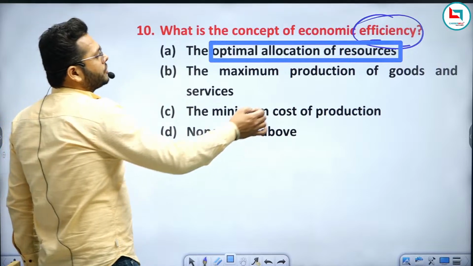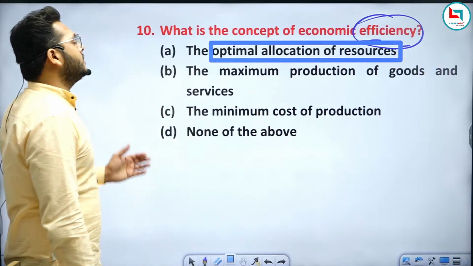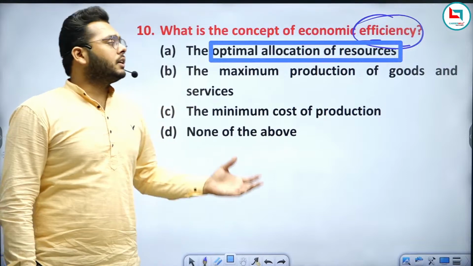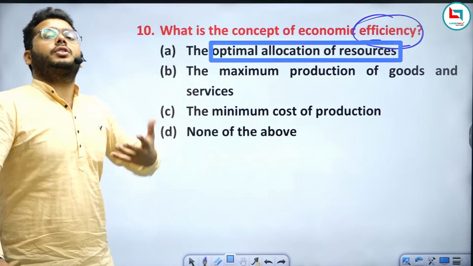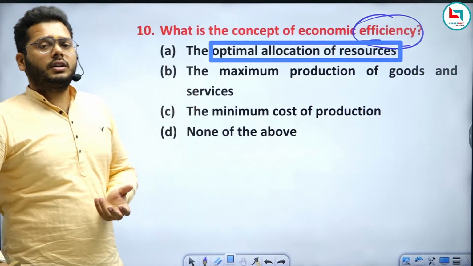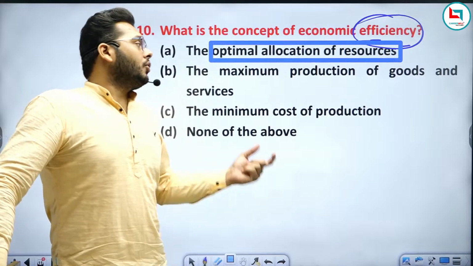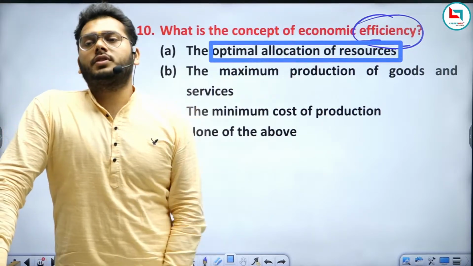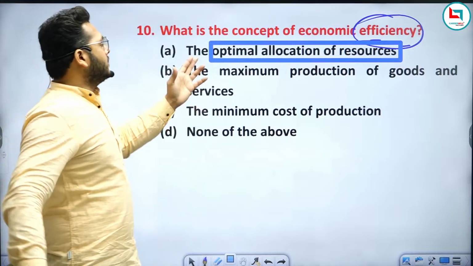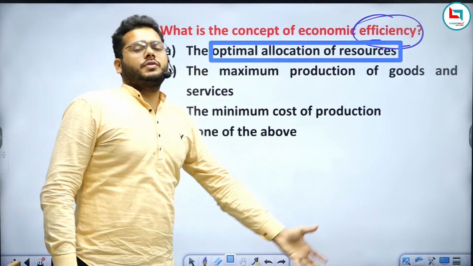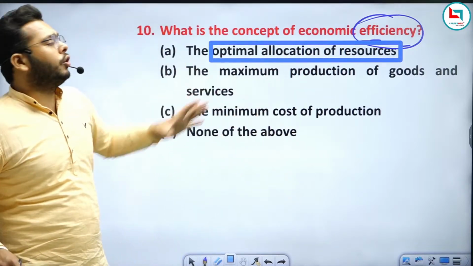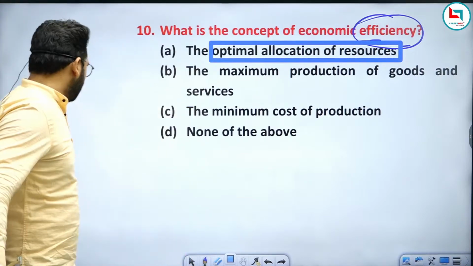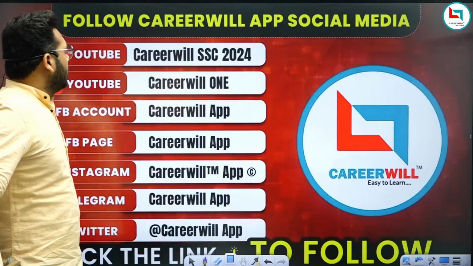The maximum production of goods and services: again, here it is not mentioned how many inputs you are using. The option just says the maximum production of goods and services. This is not the exact answer unless you are given that it is achieved using this much of resources, right? Here, just making the optimal allocation of resources is the exact meaning of economic efficiency. Now come to the next question.